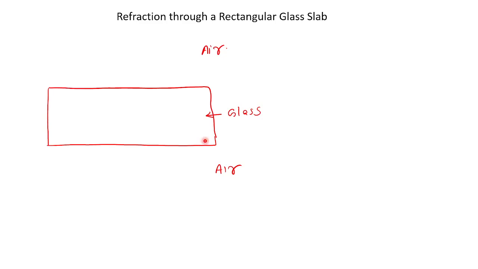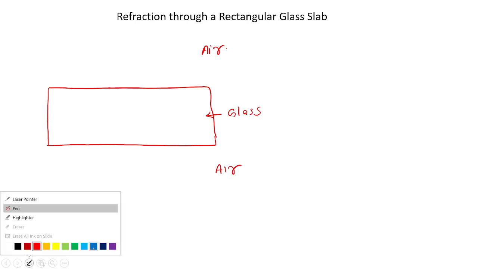So let me explain refraction through a rectangular glass slab. I have a rectangular glass slab having some thickness. Above this glass, the medium is air, and below the glass, the medium is also air. Let us see how light rays bend.